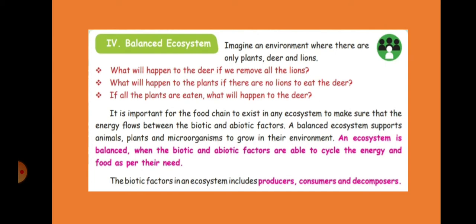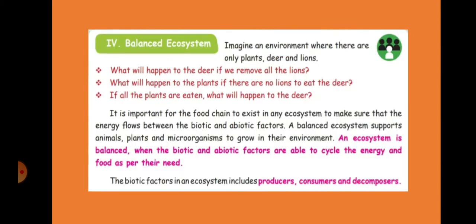All plants cannot be killed. Okay, so there should be some balanced food chain. It is important for the food chain to exist in an ecosystem to make sure that the energy flows between the biotic and abiotic factors. A balanced ecosystem supports plants, animals, and microorganisms to grow in their environment. An ecosystem is balanced when the biotic and abiotic factors are able to cycle the energy and food as per their need. So there should be one cycle, right?